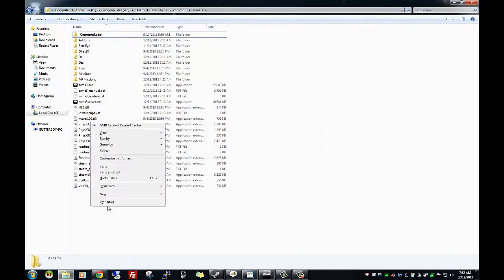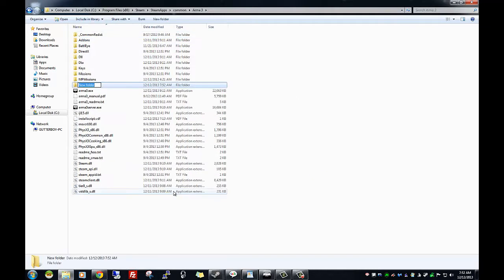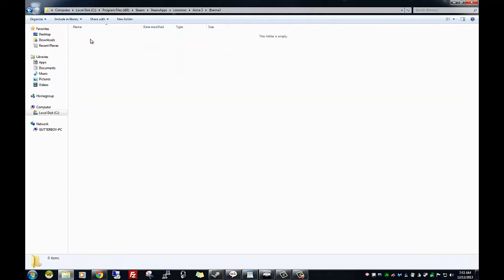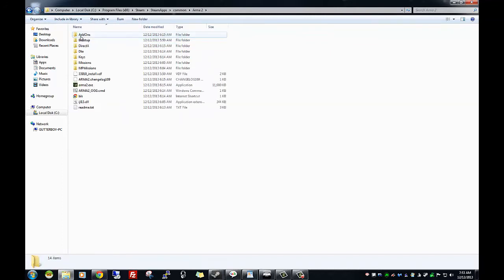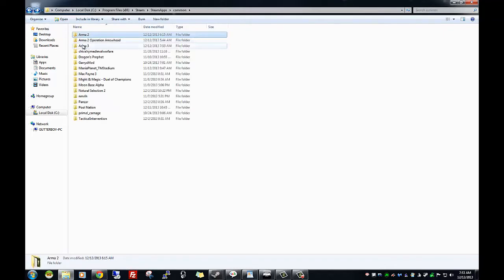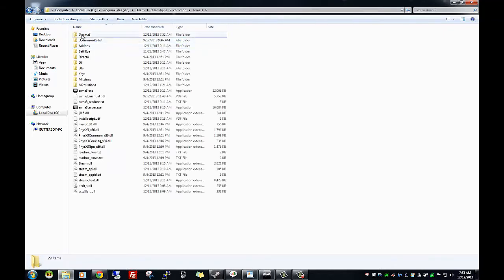So you come over here, new folder, you name it @Arma3, enter, and then you are going to paste that add-ons folder that you copied in the Arma 2 folder right in here. And then see this as the add-on folder inside of the Arma 2 that you're going to copy and paste into the folder that you made inside of Arma 3, which is right here.